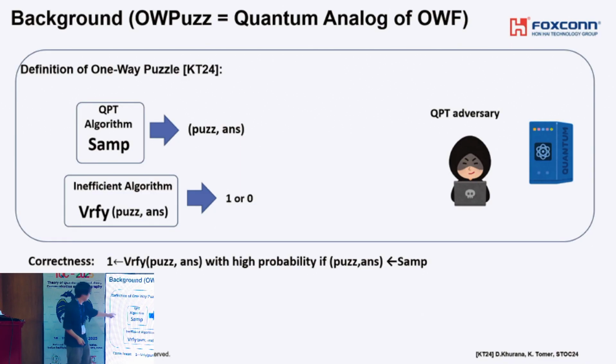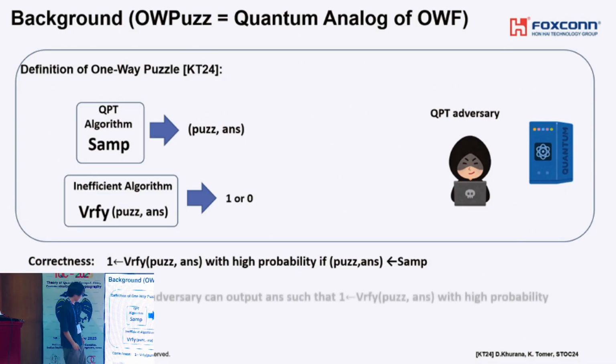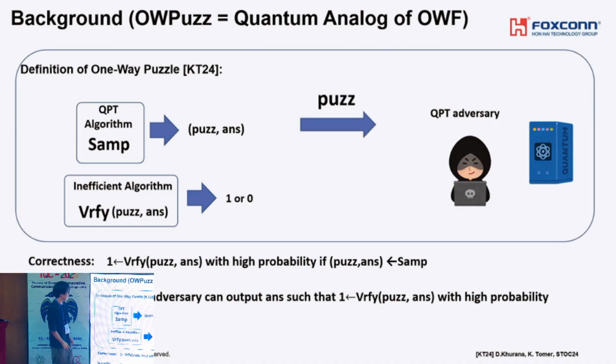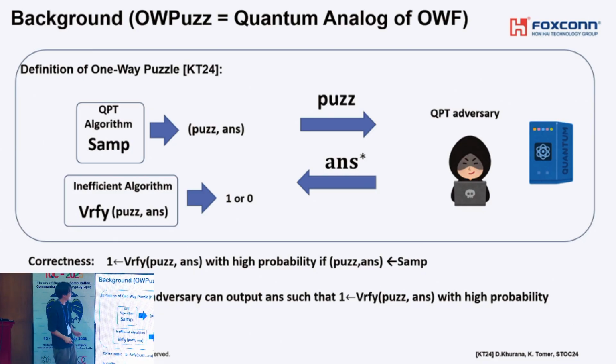So this roughly means that the sampling algorithm correctly generates a good pair of puzzle and answer. Security guarantees that, given only the puzzle, no quantum polynomial-time adversary can find an answer star such that the verification algorithm outputs 1. So this is the definition of one-way puzzle. This primitive can be seen as a natural quantum analog of one-way function because we can efficiently generate a good pair, but it is hard to find a good answer given the puzzle.